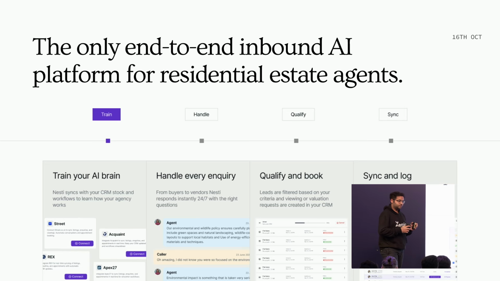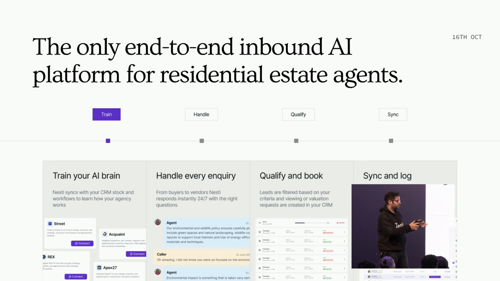After that, they also upload what their regular SOPs look like. Any kind of calls, conversations, anything that's happening in the background, they upload all of that, their knowledge base, their list of properties that they have on the market. There are quite a few CRMs that also do that, so they just connect that to Nesti. And then the third step is when the agent goes live. So you basically just get a contact number that a real estate agent can share with customers across the UK, and then they can start making calls to it. Whenever there are calls, and this is going to be a part of a live demo that I'll be doing after you're done with a few more slides, that's essentially how the entire process works.